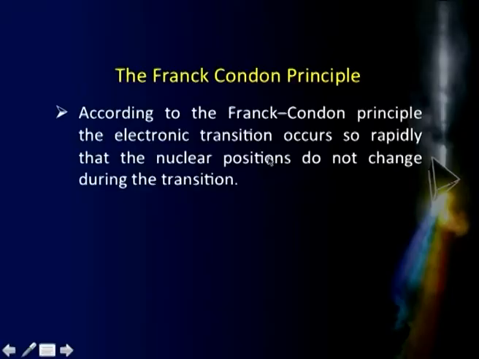Let us see what this Franck-Condon principle is. The Franck-Condon principle is very straightforward. Let us first read it here. It says that according to the Franck-Condon principle, electronic transitions occur so rapidly that the nuclear positions do not change during the transition. What does this mean? We know that there is no molecule which is stationary. Any molecule is undergoing some kind of vibration.